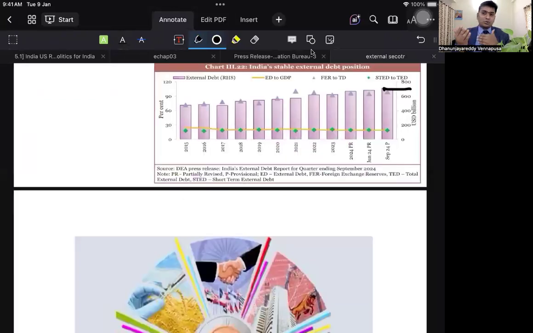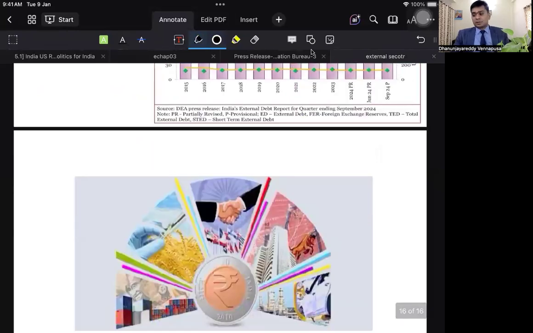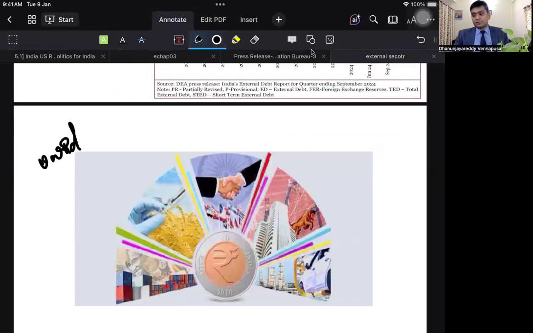If we go even by chart-wise analysis, this is the analysis of chapter 3 in tabular manner or graphical representation. From tomorrow, I will be making short videos on each and everything, and then you'll understand that in detail. But here you have to remember the forex reserves. We have to remember what is current account deficit, these things. That is more than enough for this discussion.